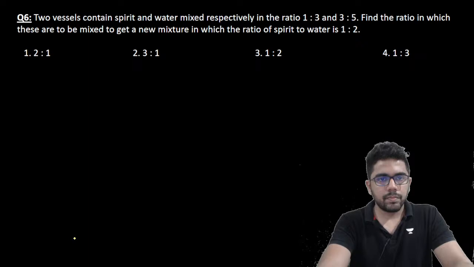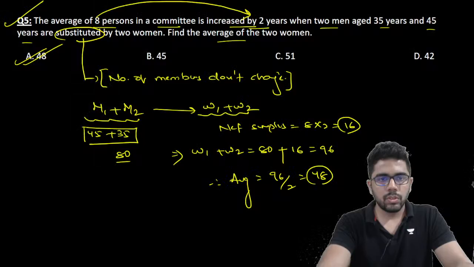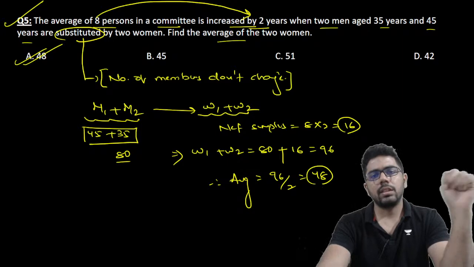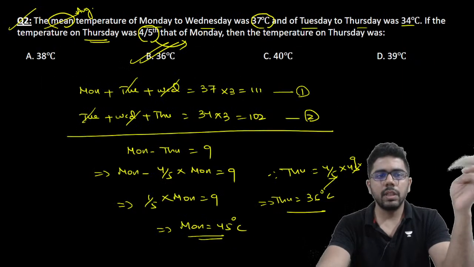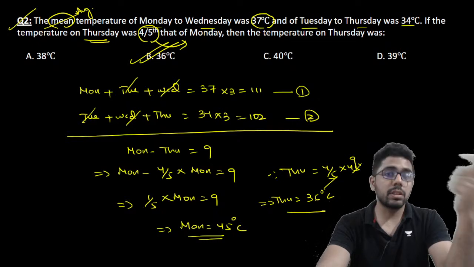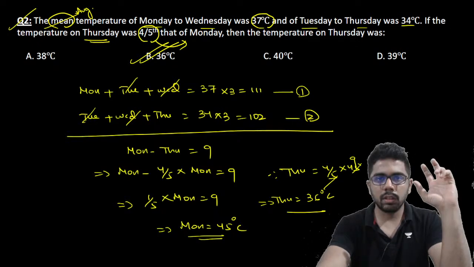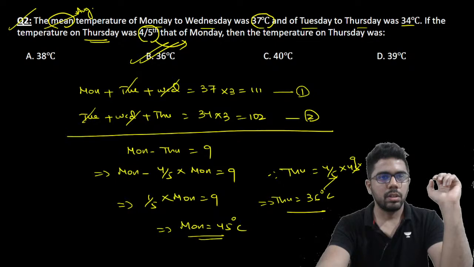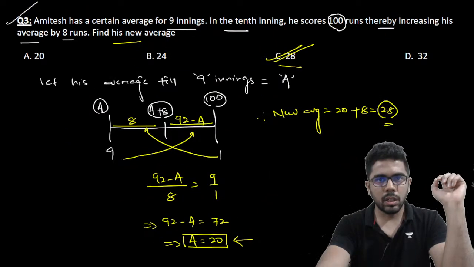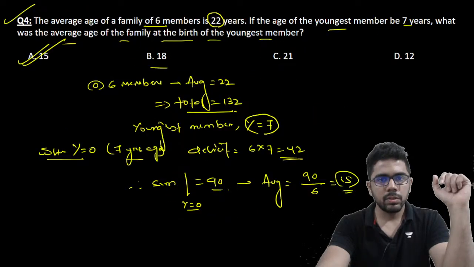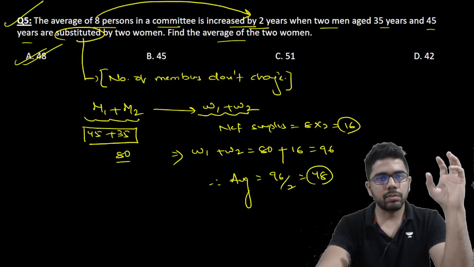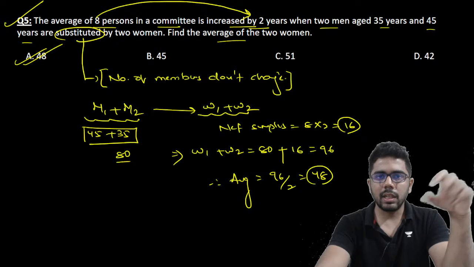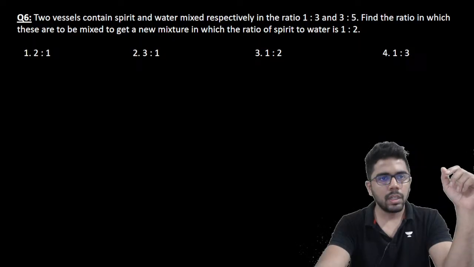All right. So this was the session on average and allegation topic. In the coming session, we'll take up questions on mixtures and allegation. How is allegation applied in the context of mixtures? That session is tomorrow, same time, 4 p.m. I have attached a few more questions here.